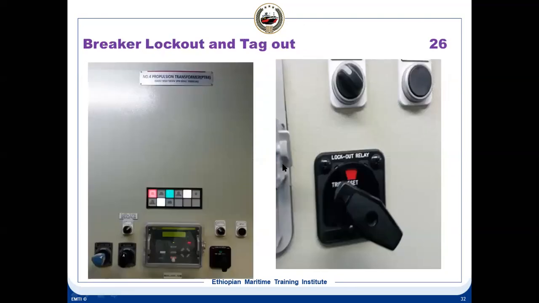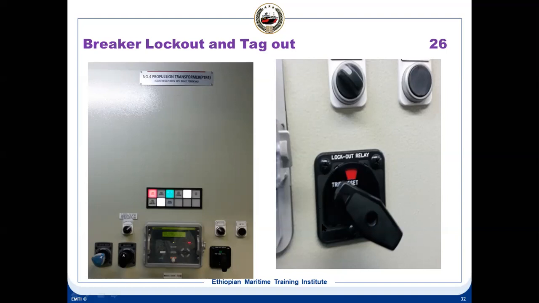Okay. Now, if you see a breaker, here is the front side of a breaker. Here you have various indications on this breaker, like whether the breaker is connected or not, or disconnected or not. All these positions you can see here. Ensure the breaker is open, and you have a lockout relay. I told you the purpose of the lockout relay.